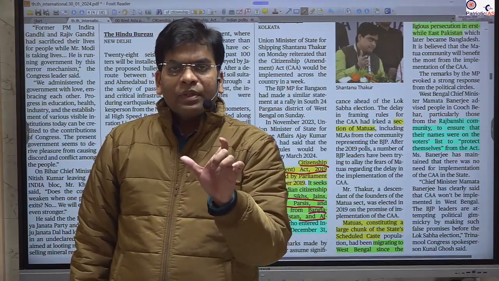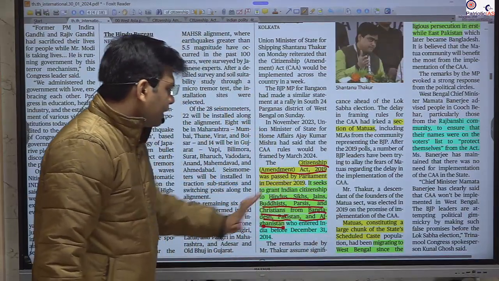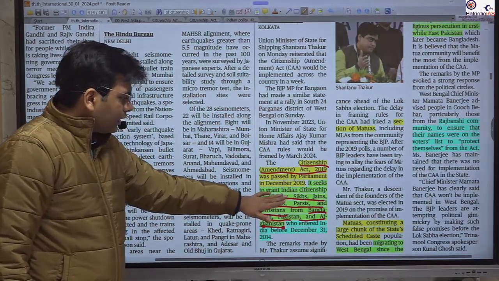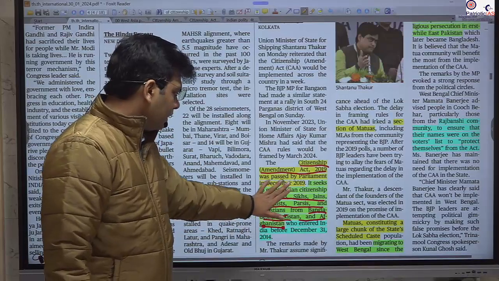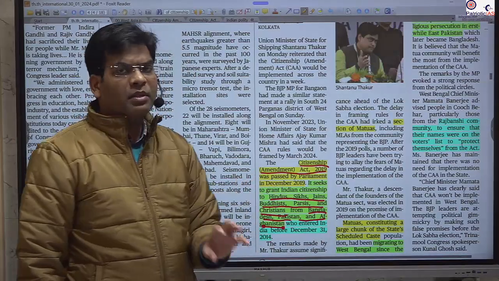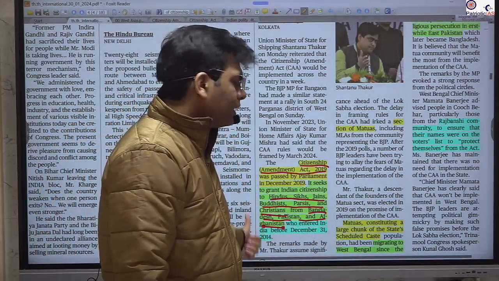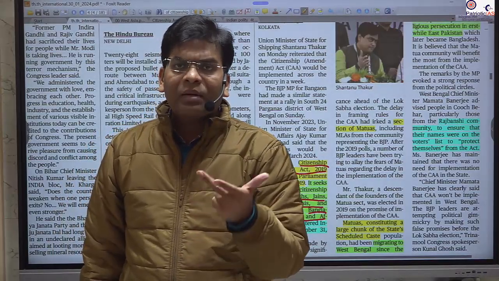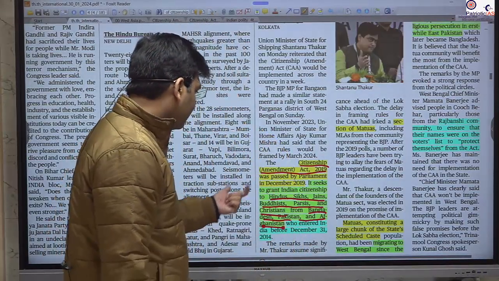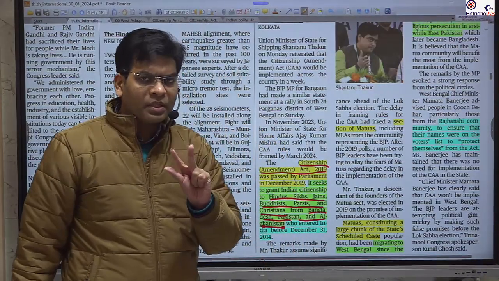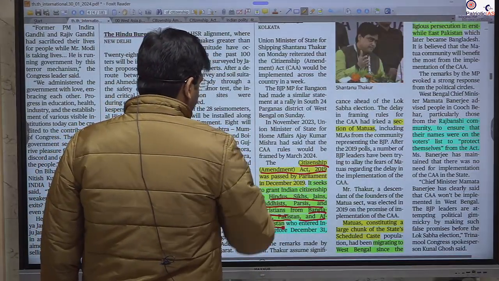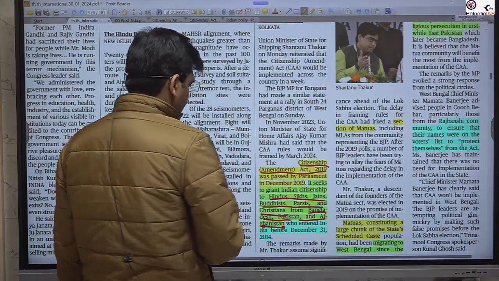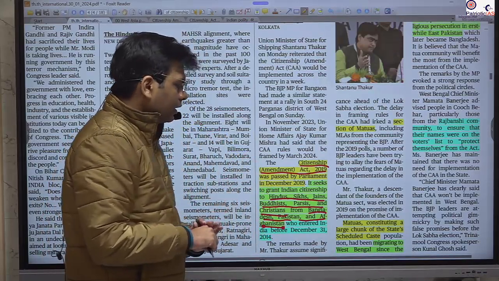But if they are from this community, from these three countries, because these communities are the minority in these countries and the Muslims are excluded because Muslims are in the majority in all these countries, Bangladesh, Afghanistan and Pakistan. Please remember this, you should remember these 6 communities: Hindu, Sikhs, Jain, Buddhist, Parsi and Christian. We have just excluded the Muslims.